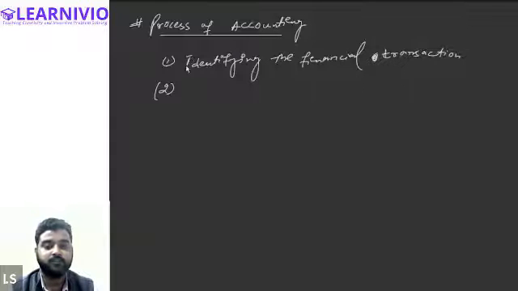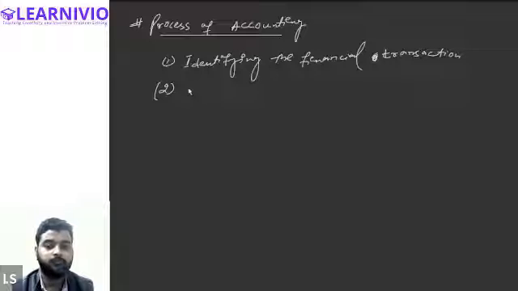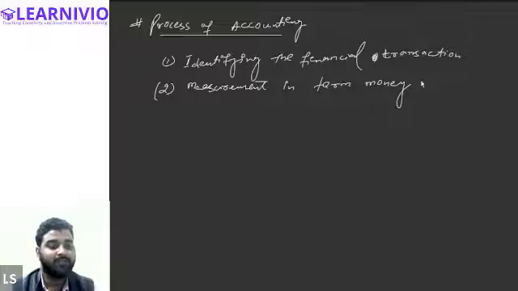Analysis? No, not analysis. Analysis is, I think, the 6th or 7th step. Ahmad, what do we do after identifying? Classifying? No. Measuring, correct. Measurement of the identified transaction, in terms of money, right? We need to measure all the business transactions in monetary terms, and that too in a common denomination. Let's say if I'm recording the value of a particular transaction in terms of rupee, then I'll have to record each and every transaction in terms of rupee only.